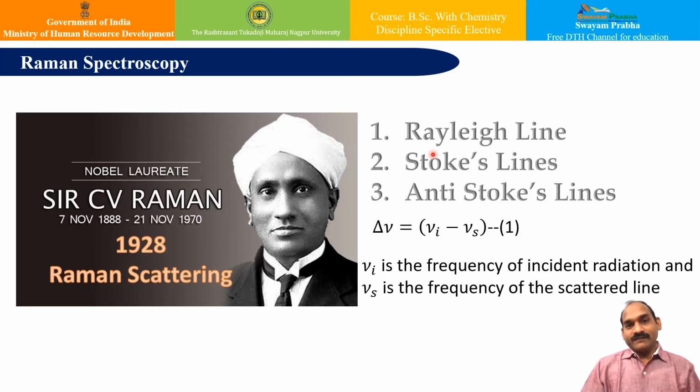Now, the shift in the frequency of a particular scattered line, that is nu s, from that of the incident radiation, that is nu I, is called the Raman frequency or Raman shift. We can see here that nu I is the frequency of incident radiation and nu s is the frequency of the scattered line.